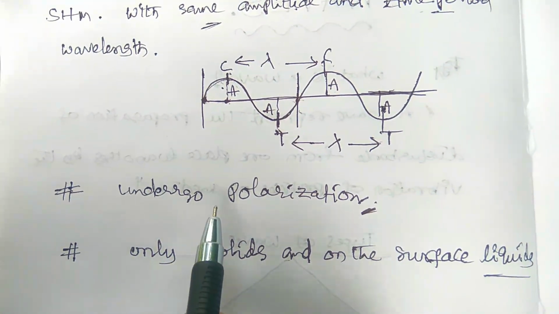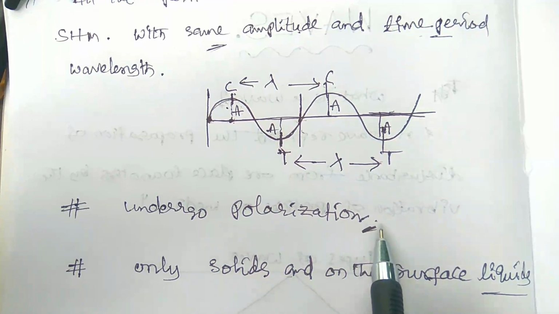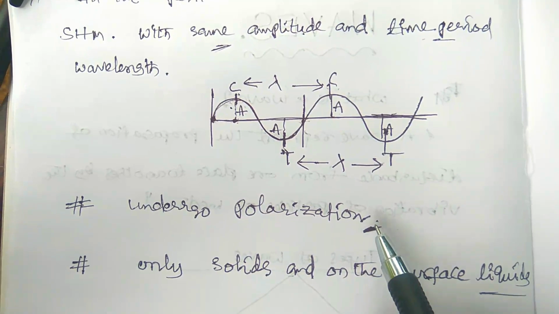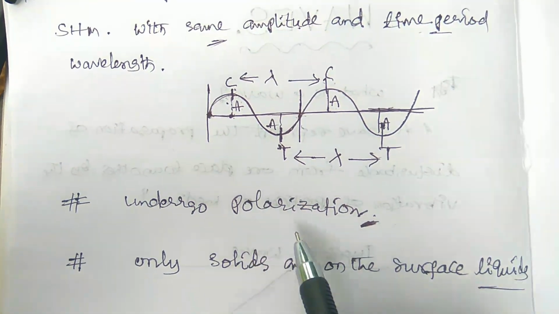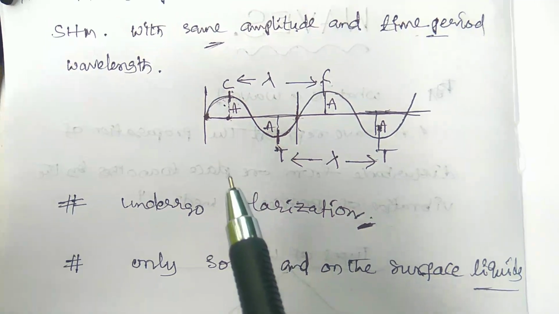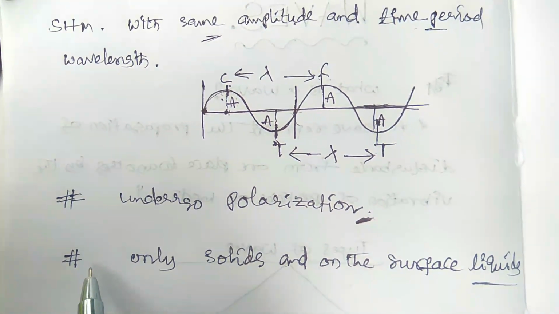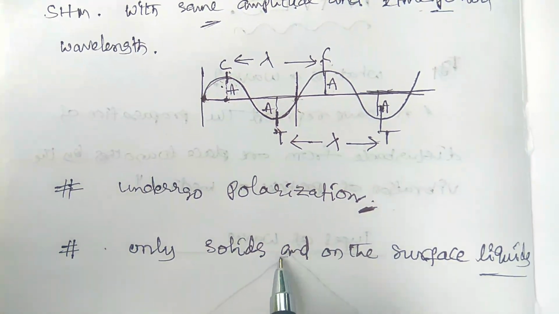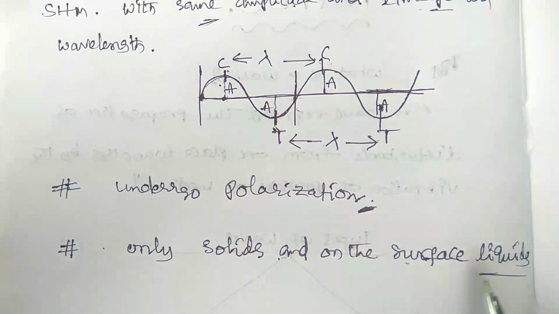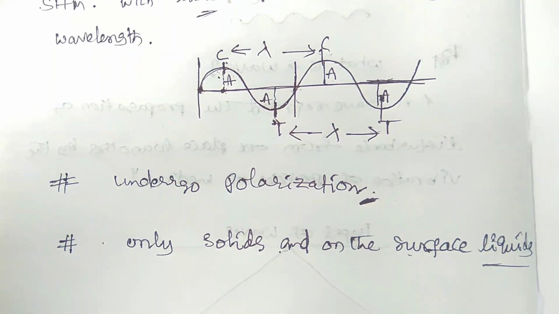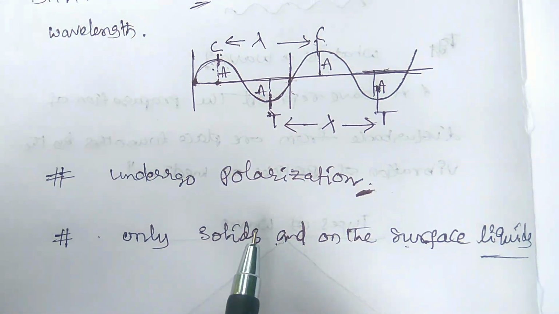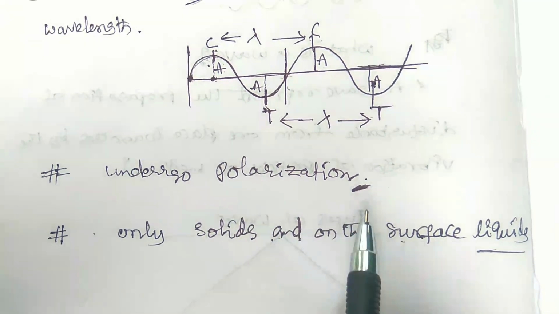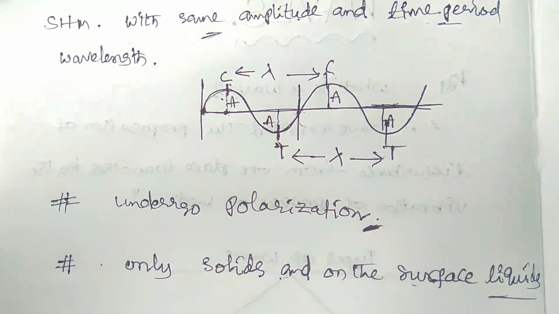And one more thing to remember: transverse waves undergo polarization. Polarization you will study in your next classes. The polarized light waves also belong to the examples of transverse waves. And finally, the most important point: transverse waves can propagate only in solids and on the surface of liquids. Transverse waves travel in solid materials and also on the surface of liquids. These are the properties of transverse waves.